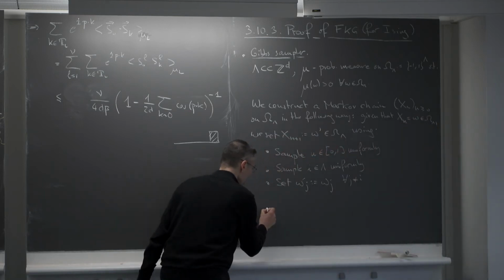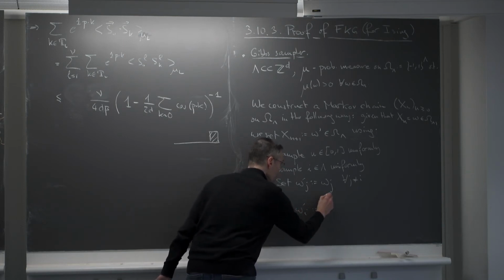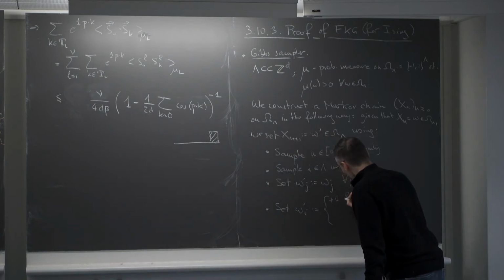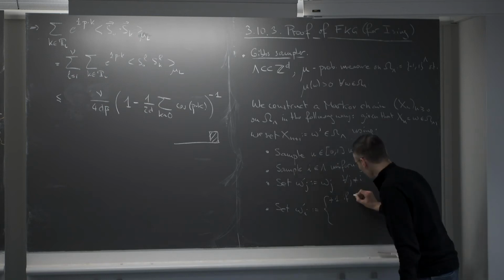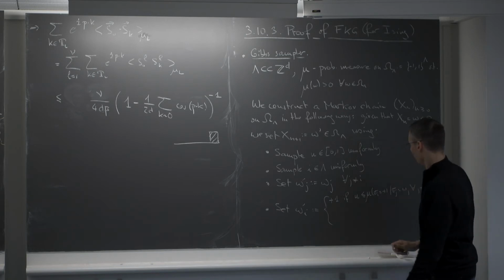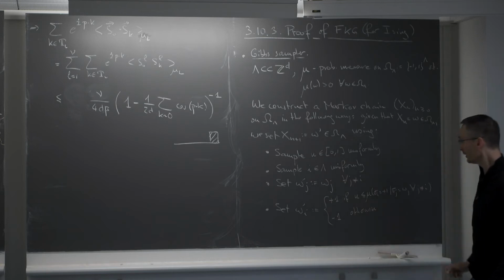And the way I'm changing the spin at vertex I is as follows. I set omega prime I to be equal to plus 1 if the number u that I've sampled before is smaller or equal to the probability of observing a plus 1 at I, given that I'm observing omega everywhere else, so sigma j is equal to omega j for all j different from I. If this is true, then I'm putting a plus 1, otherwise I'm putting a minus 1.